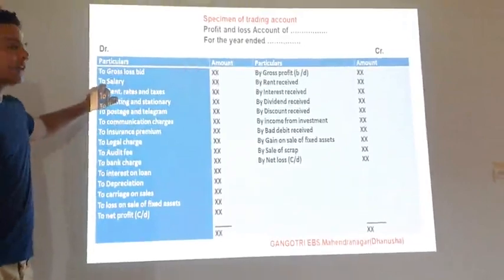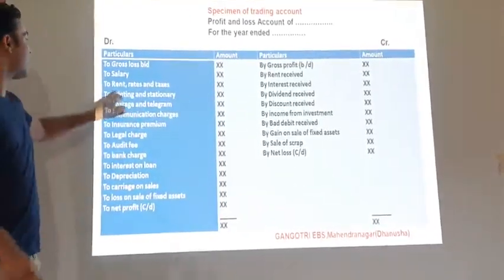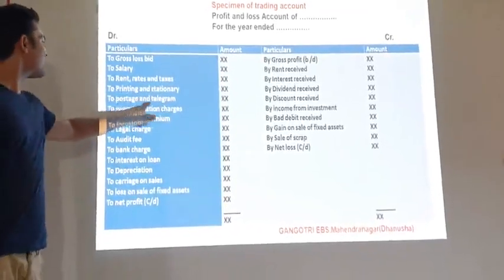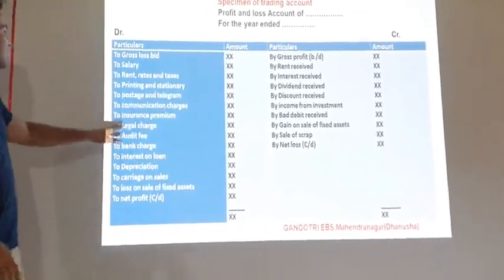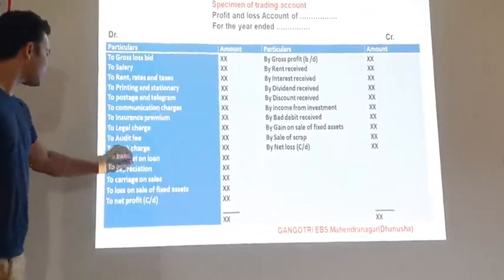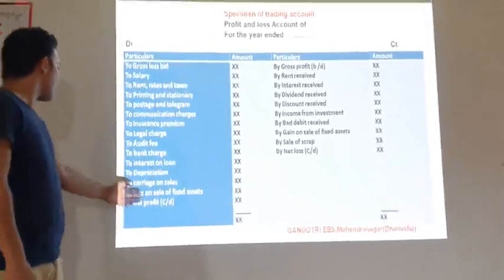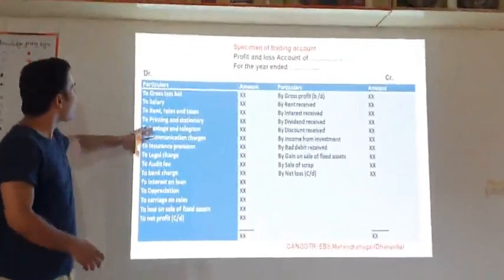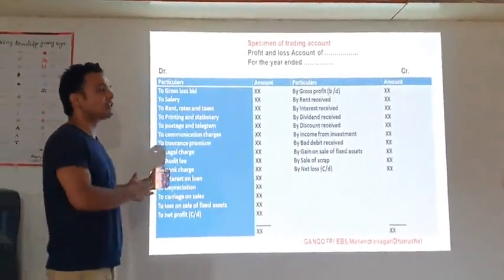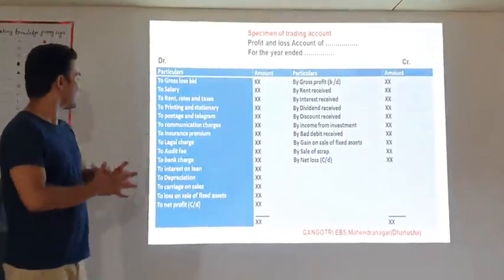The salary is also an indirect expense because it is an office administrative expense. Rent is also an office administrative expense. Printing and stationery, postage and telegram, communication charges, insurance premium, legal charges, audit fee, bank charges, interest on loan, depreciation, carriage on sales, loss on sale of fixed asset: all these are indirect expenses that may take place in office administration, selling and distribution, or other financial expenses.